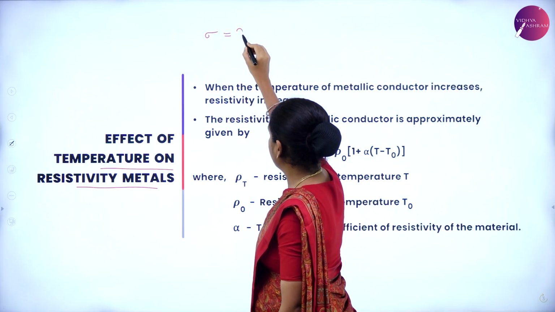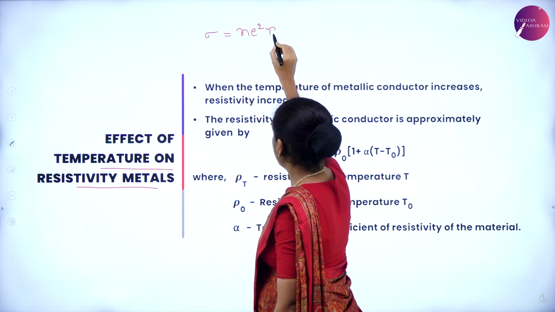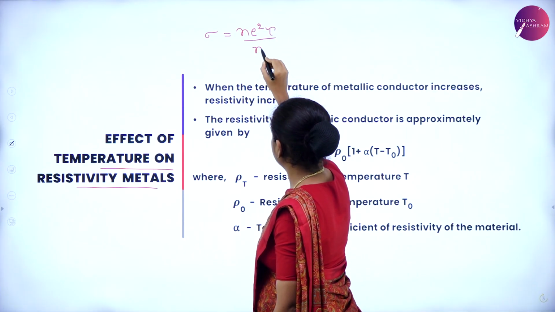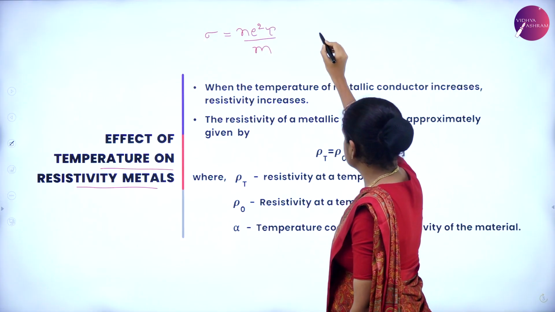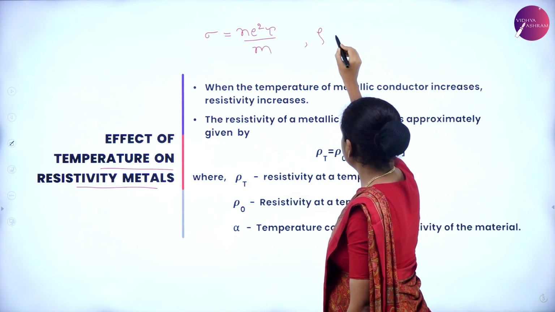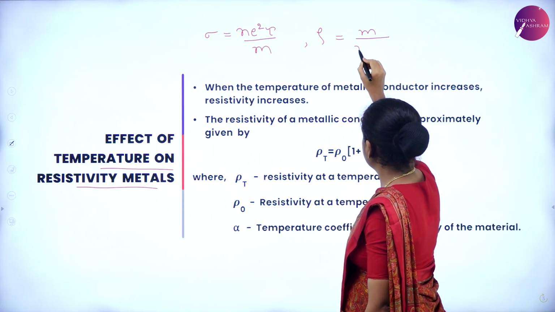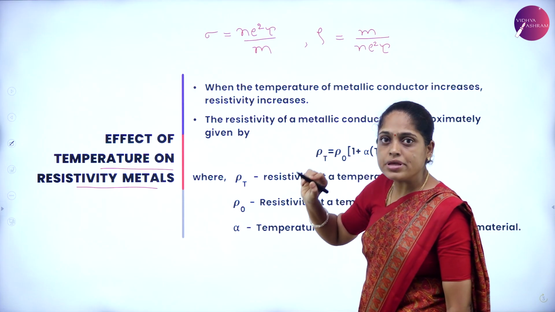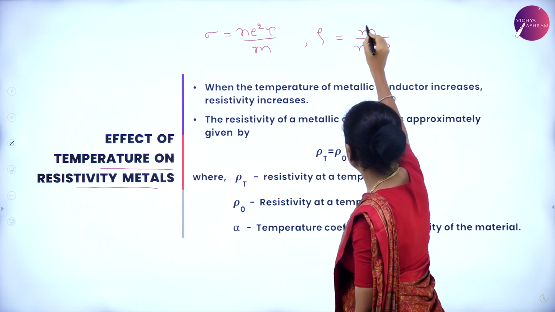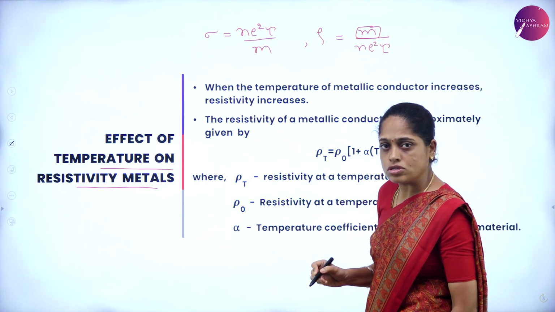Conductivity is given by N E square tau by M. The reciprocal of conductivity is resistivity. So, resistivity is equal to M by N E square tau, where M is the mass of the electron, which remains constant.